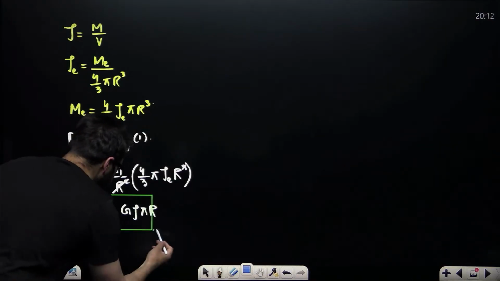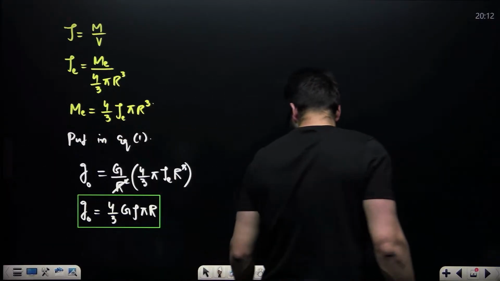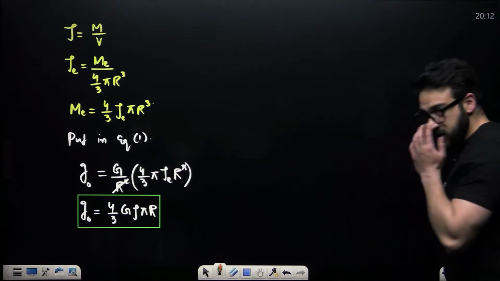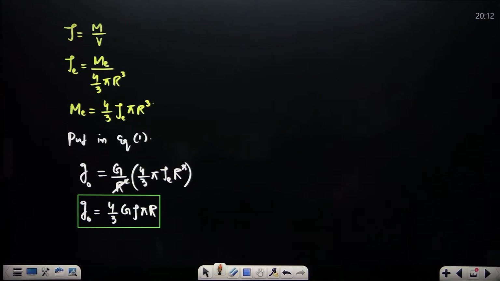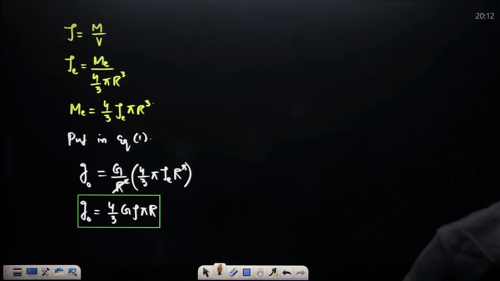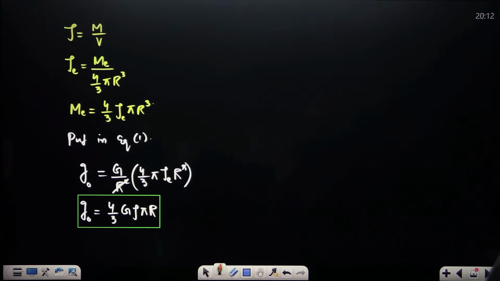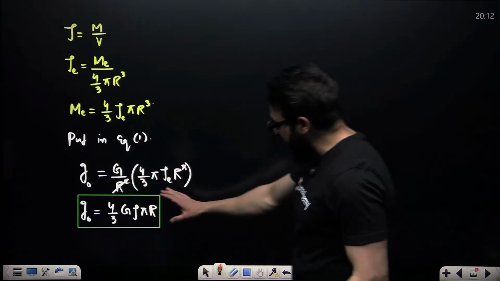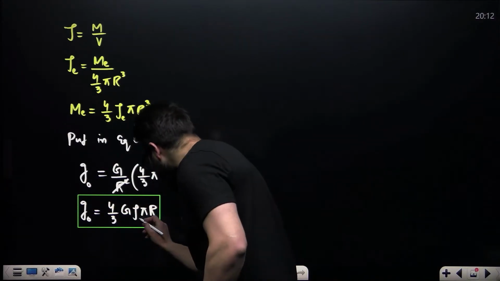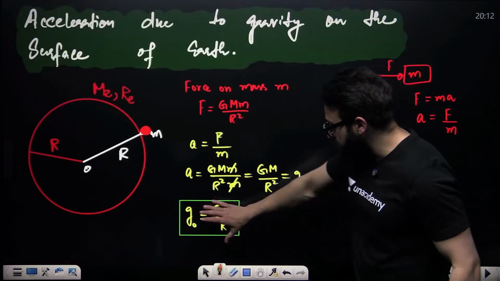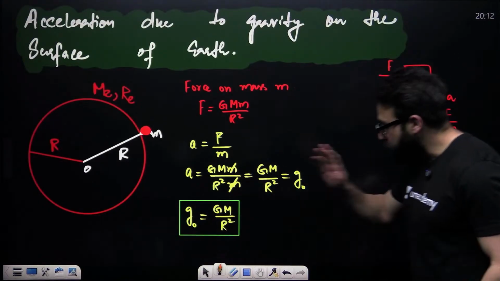Now, my dear NEET aspirants, in this particular case, can I say this is also the acceleration due to gravity in terms of density? How many of you are clear with this? Please tell me in the chats. This is the formula of acceleration due to gravity in terms of density of Earth. And this is the formula of acceleration due to gravity in terms of mass of Earth.